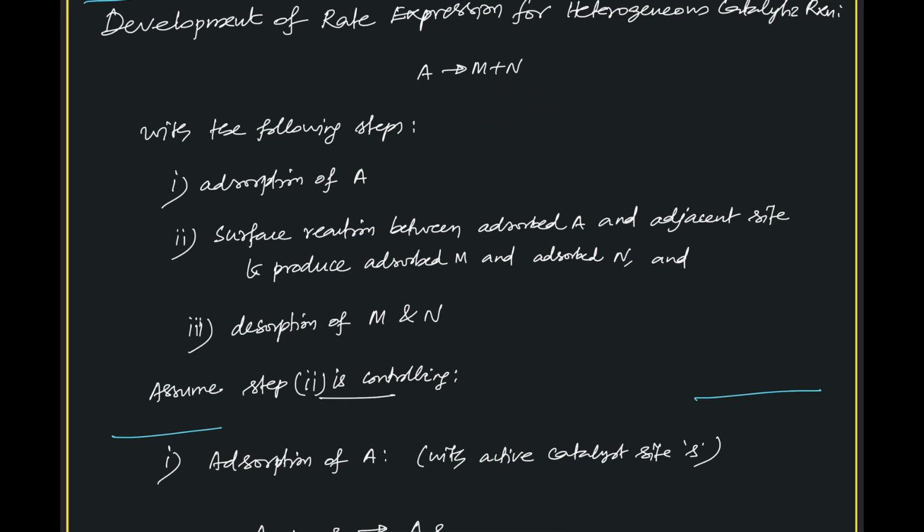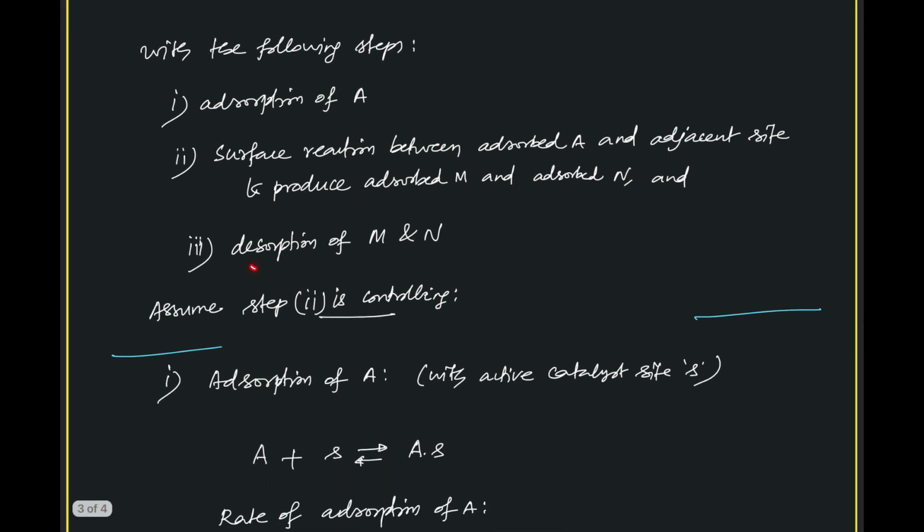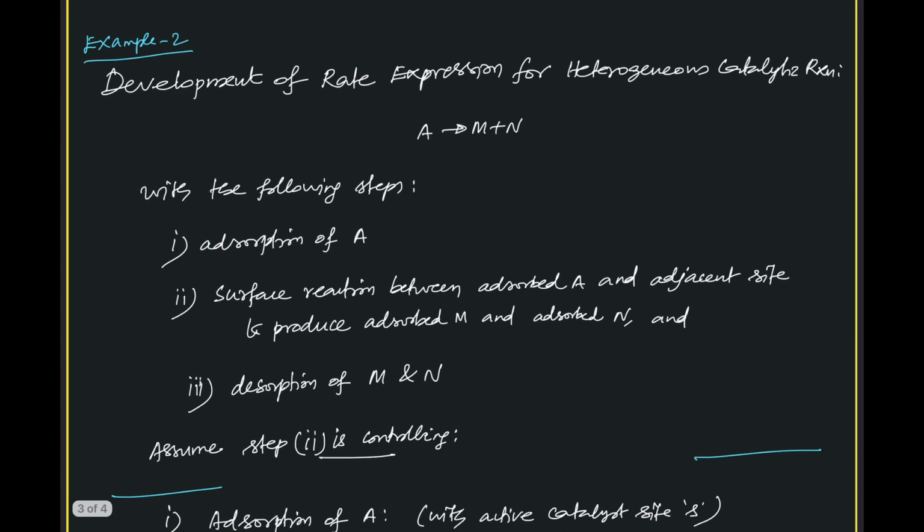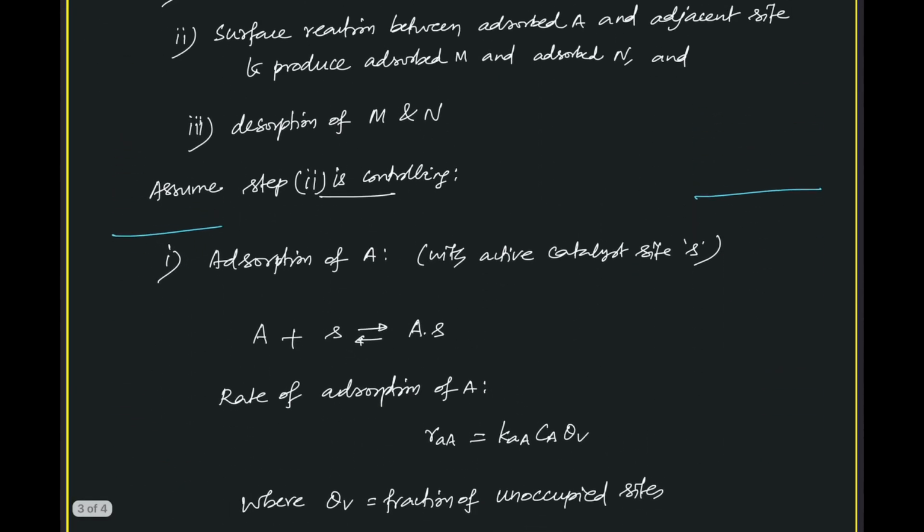So to get 2 S in the product, in addition to AS, we need to also have another S. That is what is given here. The third step is desorption of M and N, so as to get gaseous M and N. So those are also steps.